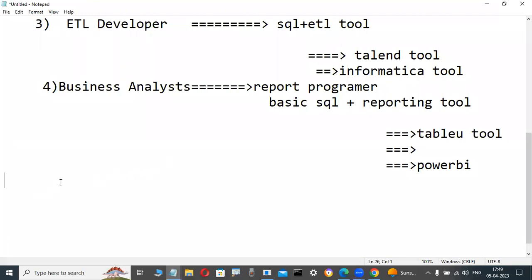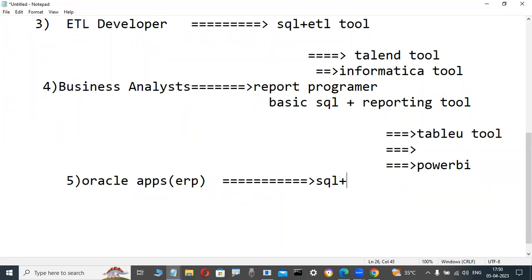Again, there are other types of jobs. Some people have an idea of SAP. ERP is there, the same as SAP: Oracle Apps, Oracle Applications ERP 11. Those who are working in ERP 11 are also interested in learning this course. Why? Because not just basic SQL knowledge, strong PL/SQL knowledge is required.